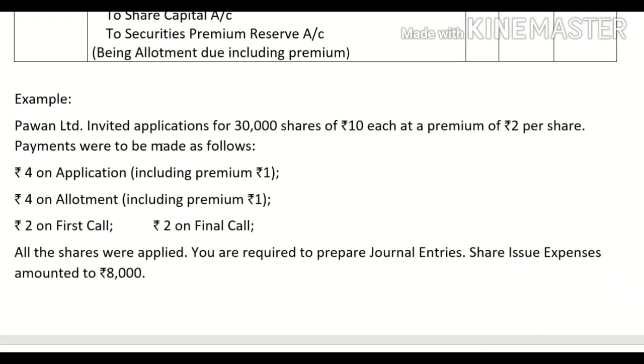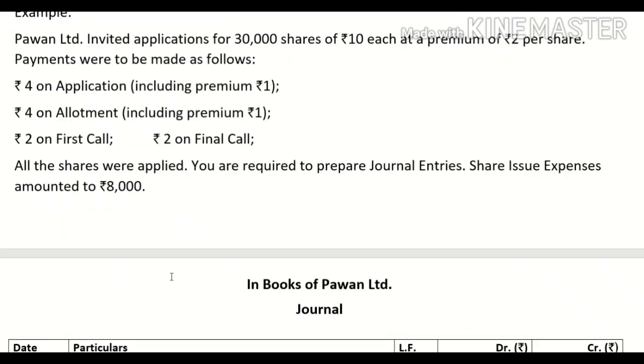Pawan Limited invited applications for 30,000 shares of rupees 10 each at a premium of rupees 2 per share. Payments were to be made as follows: rupees 4 on application, including premium of rupee 1; rupees 4 on allotment, including premium of rupee 1; 2 on first call and 2 on final call. All the shares were applied. You are required to pass the journal entries. Share issue expenses are also given.